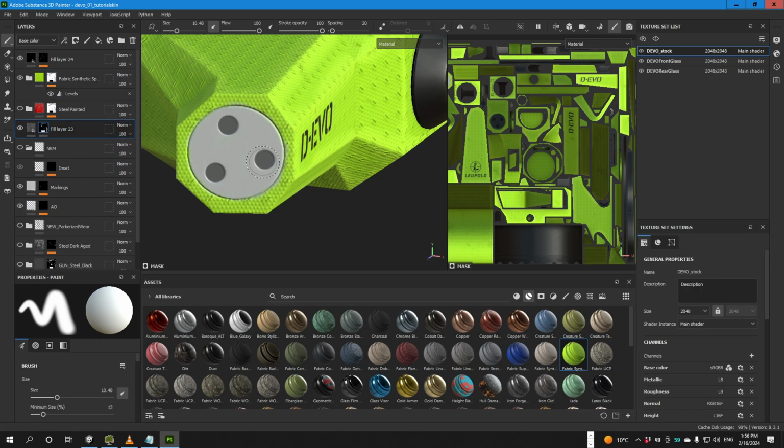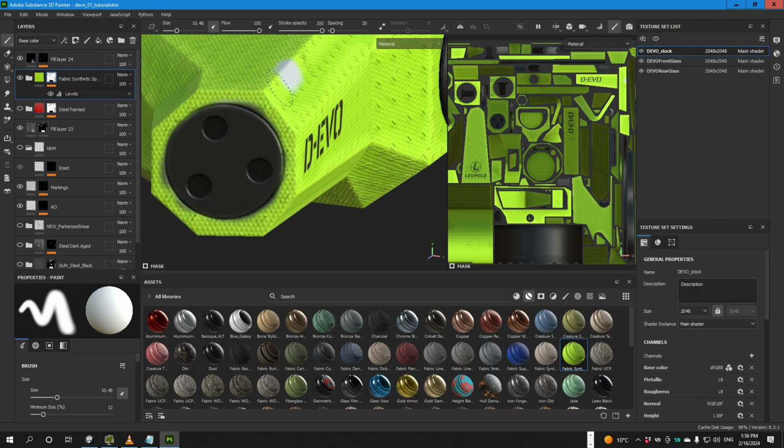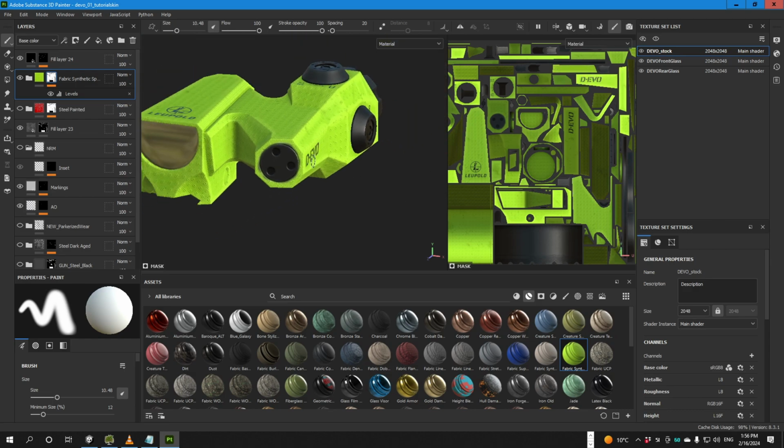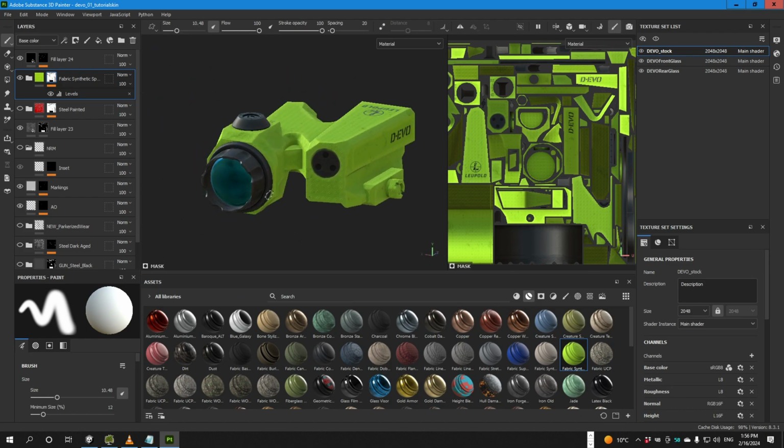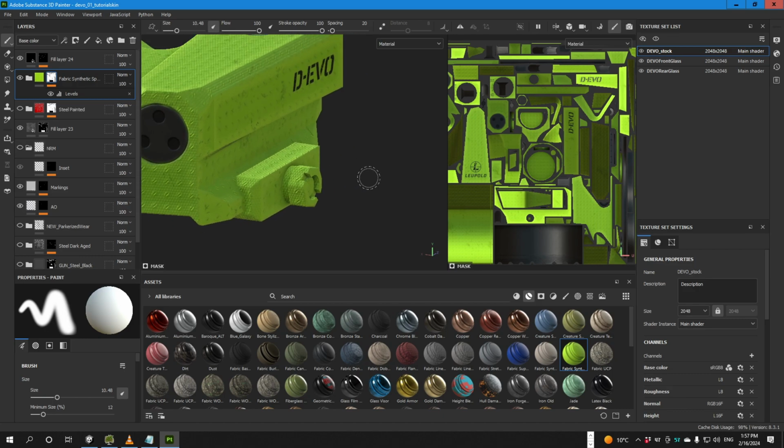Alright, and the same in the main mask. Yeah, well, it's not perfect because, alright, this should do.